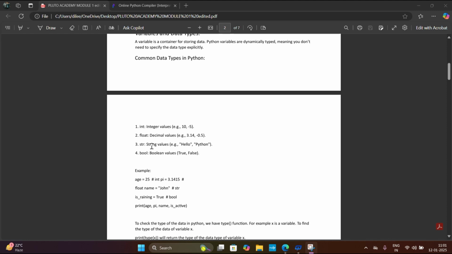String data type is used to store string values, for example hello, Python. Boolean data type is used to store Boolean values. It returns either true or false. Let's see an example for each data type.